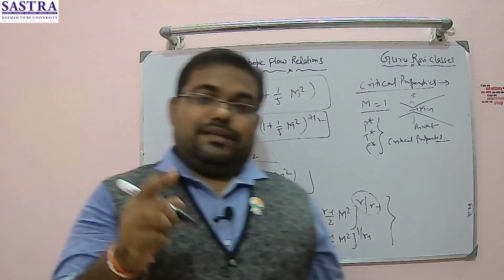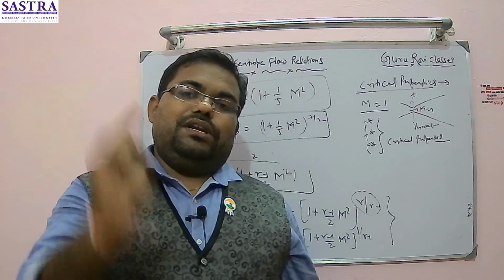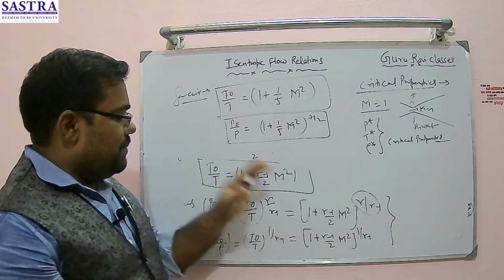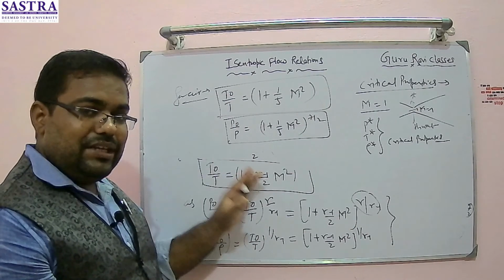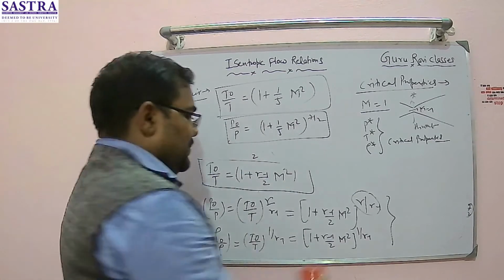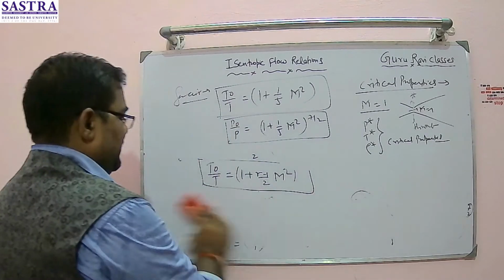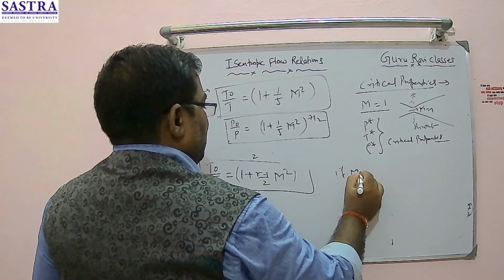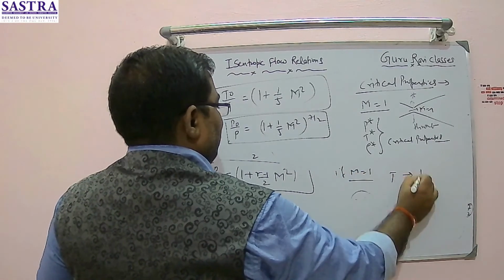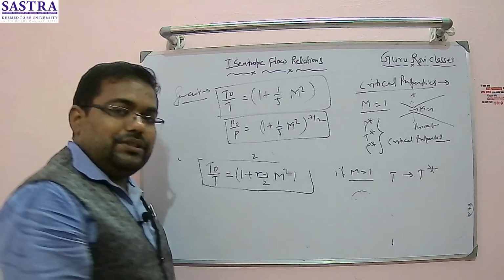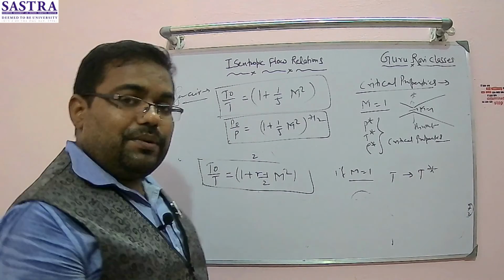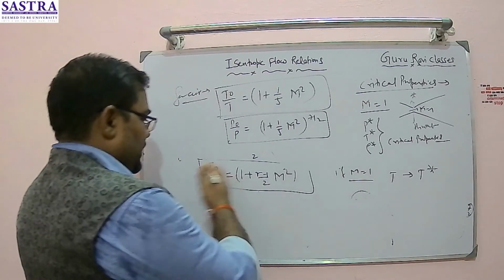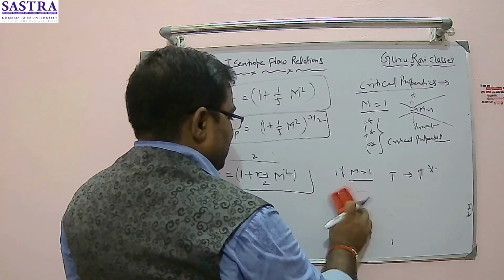So this condition will happen only when your Mach number is equal to 1. So if you substitute the value Mach equal to 1 in this equation, I will be using this same equation from here. If Mach is equal to 1, my static temperature will become the critical temperature, but the stagnation property will remain the same because those are the initial condition in the flow. So I can write this equation here in this way.